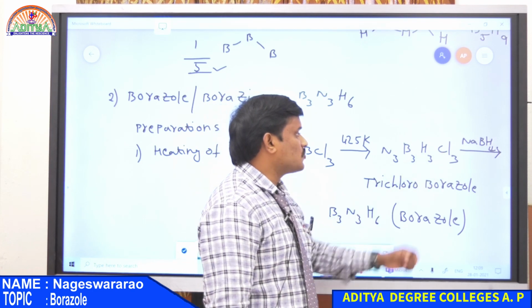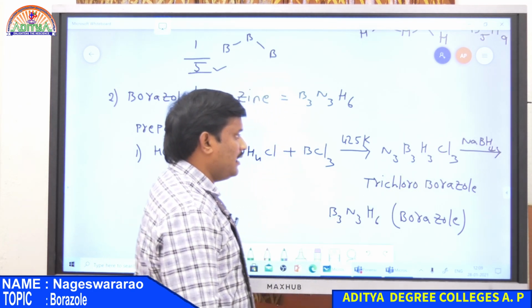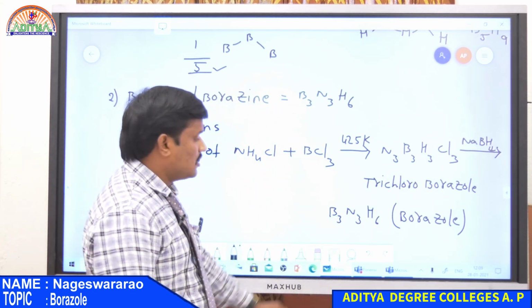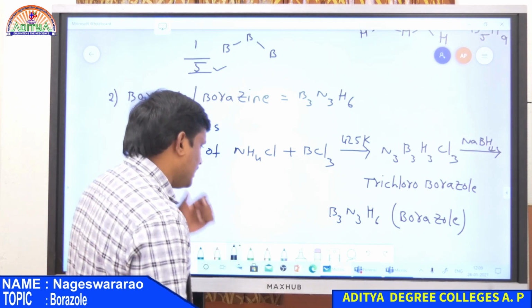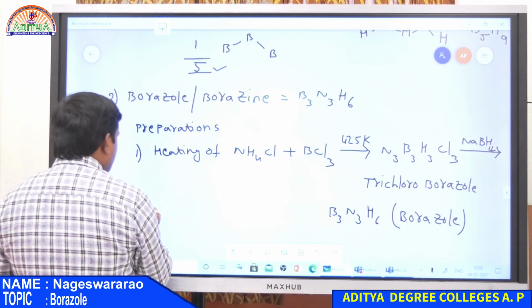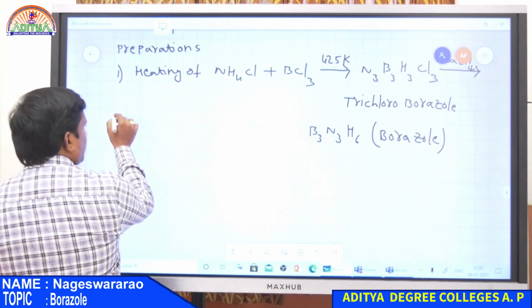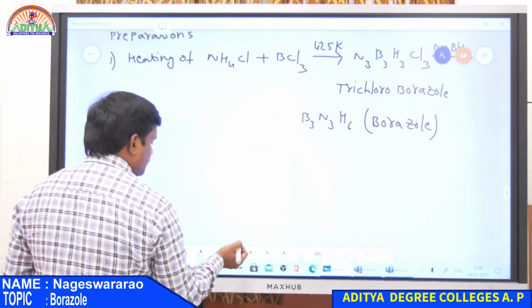is reacted with sodium borohydride, NaBH4. Finally it gives borazole, B3N3H6, and this is simply represented like this.